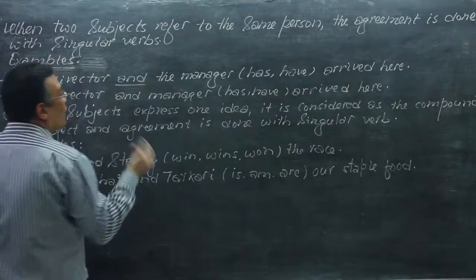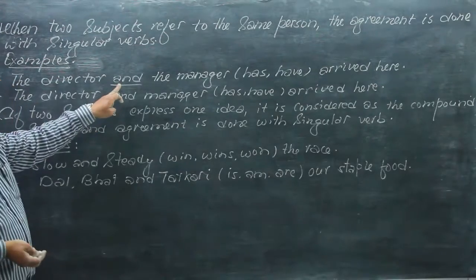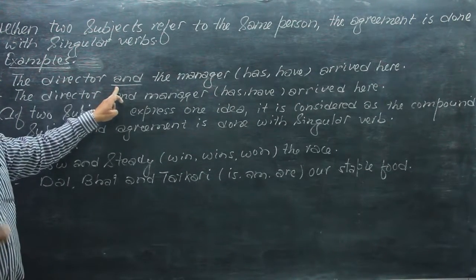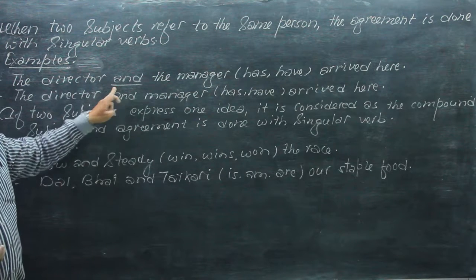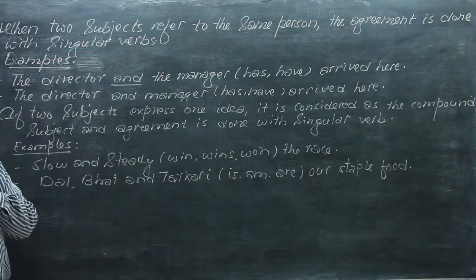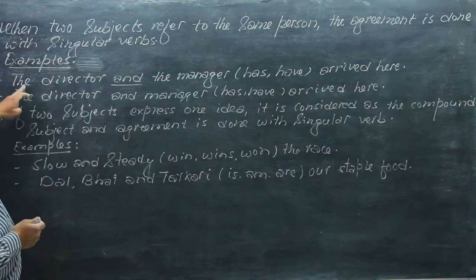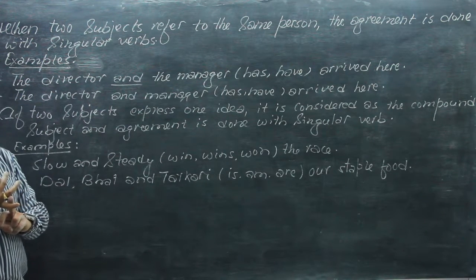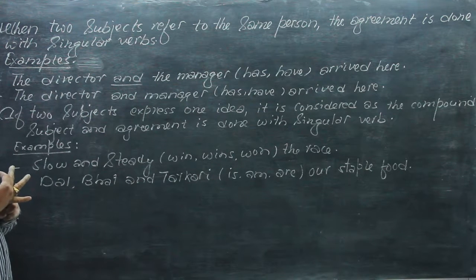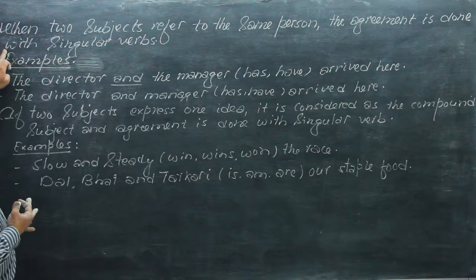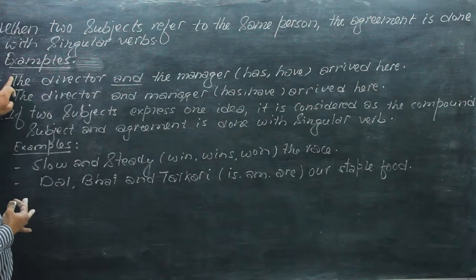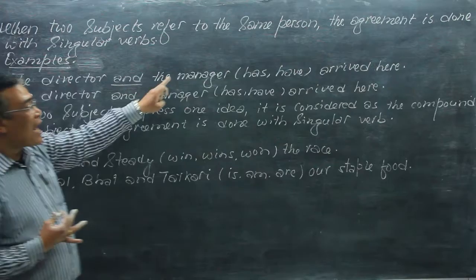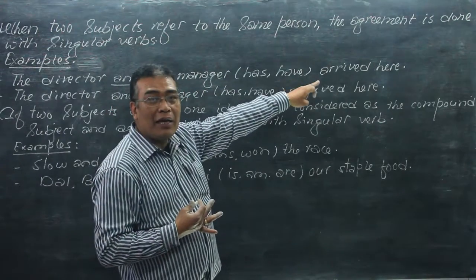We have just talked that when two subjects are combined with and, that is considered as plural number. But sometimes it doesn't happen. When two subjects refer to the same person, the agreement is done with singular verbs. The example is here: the director and the manager have arrived here.